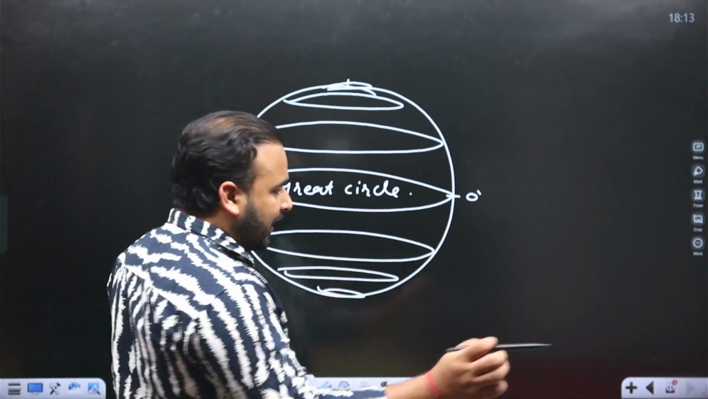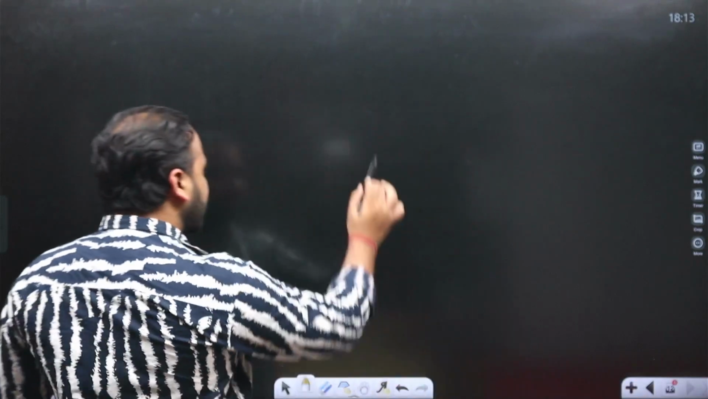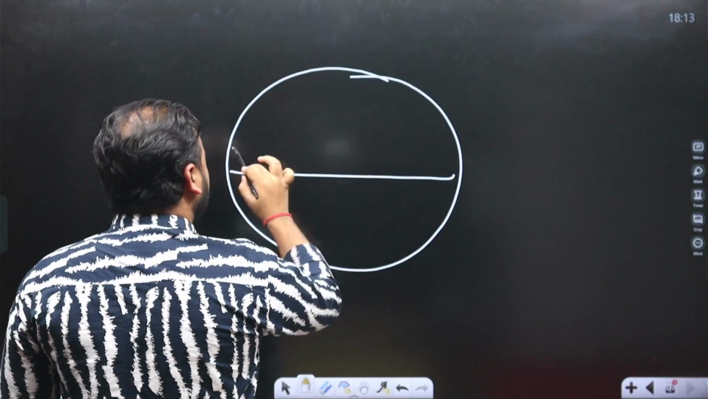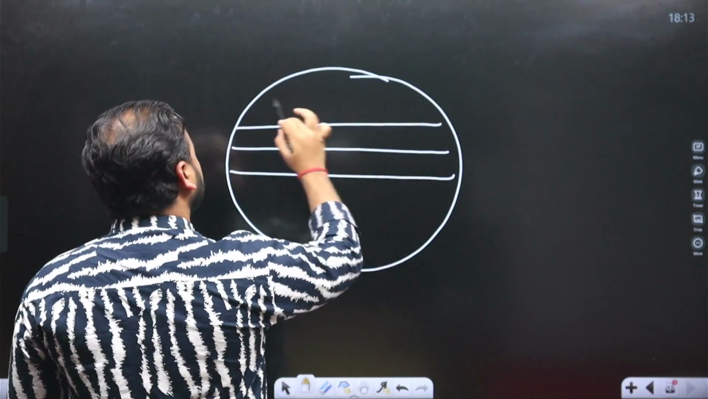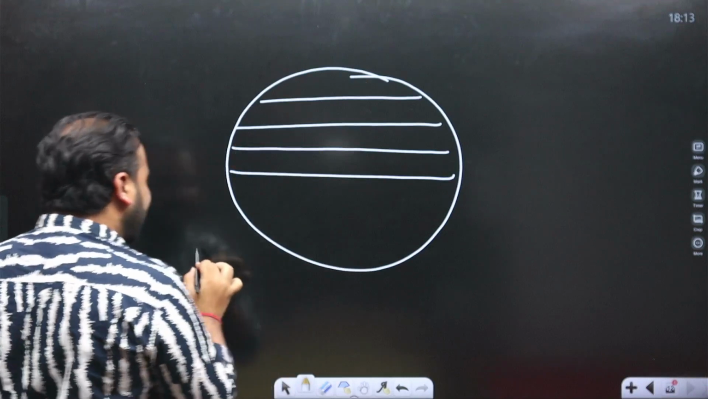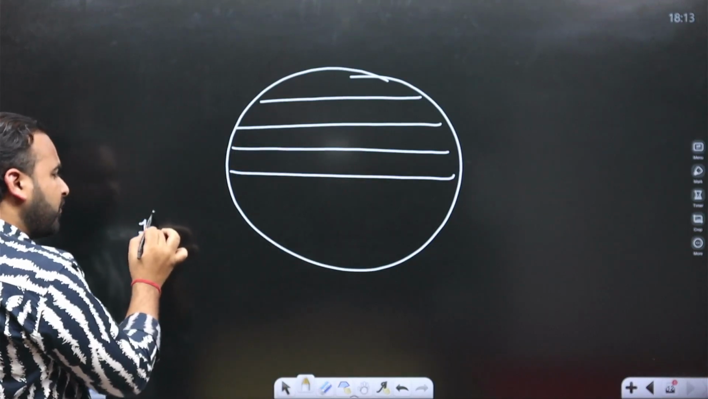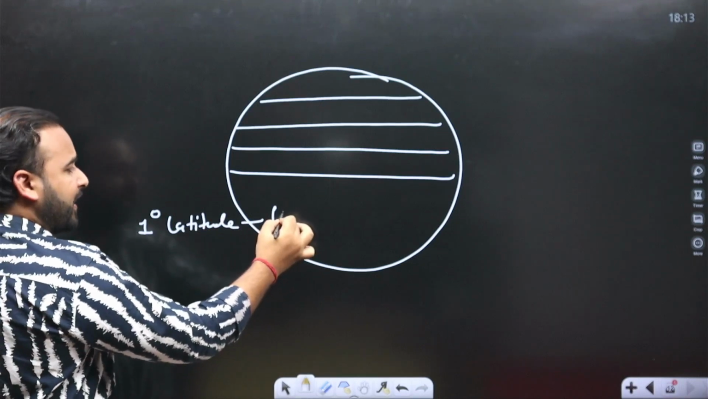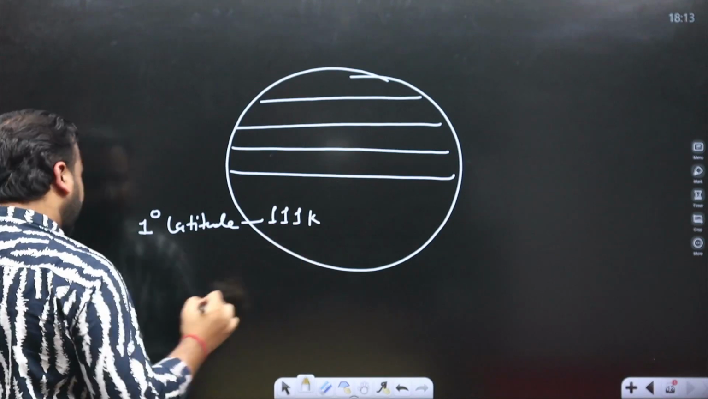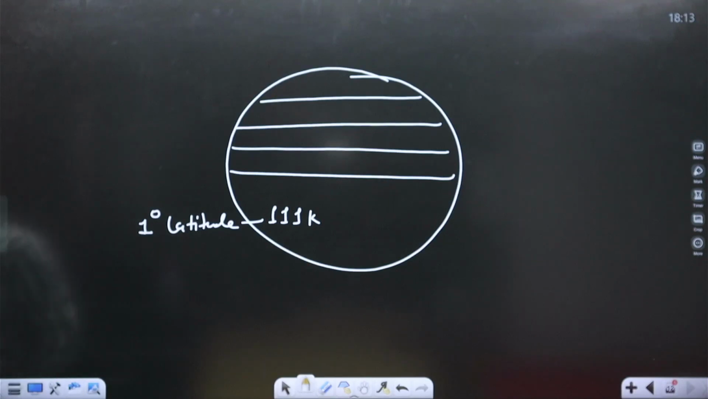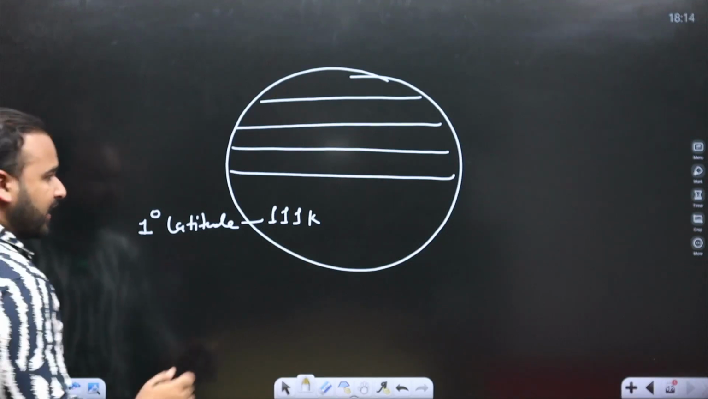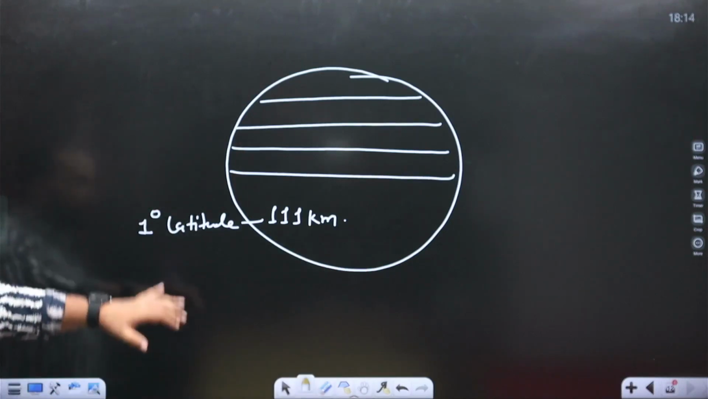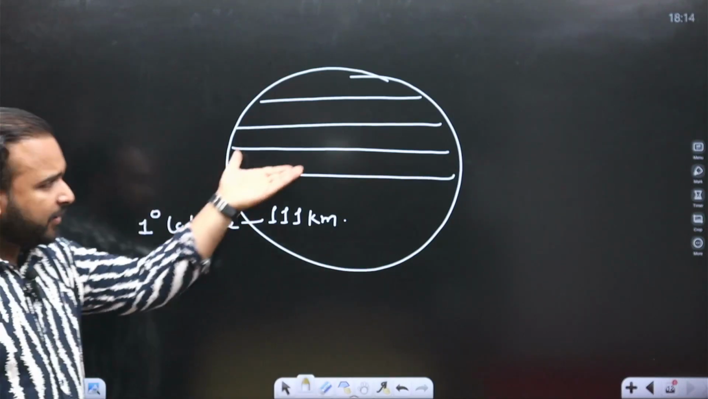Another thing, because these are angles, and angles remain the same on the whole globe, the difference between 1 degree of latitude always remains the same. It is 111 kilometer. Okay, and it remains the same.